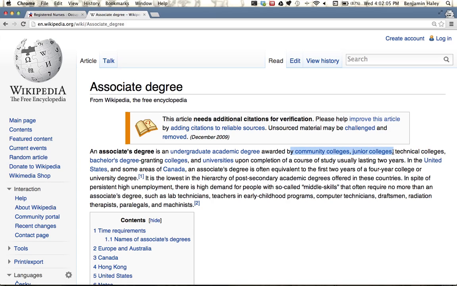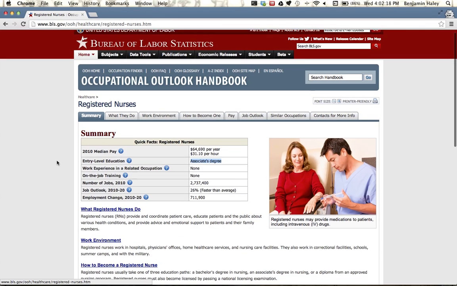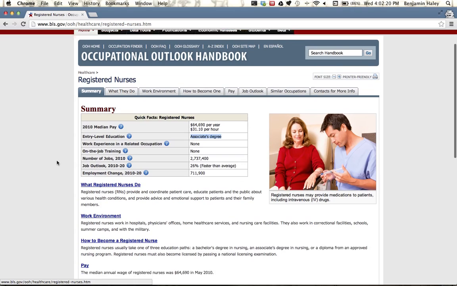I know there are many of those nearby, so I'll probably afford this and probably can take the time to go to school for 2 more years in order to earn the amount of money that I want to earn and work a job that I'd like to work at.